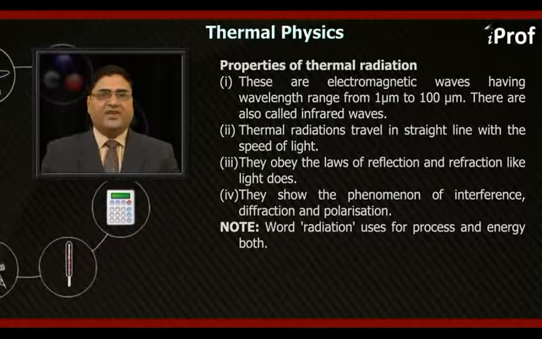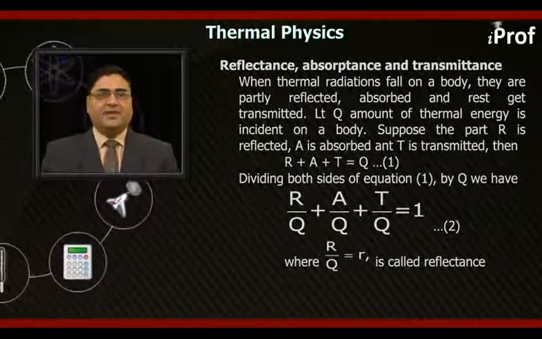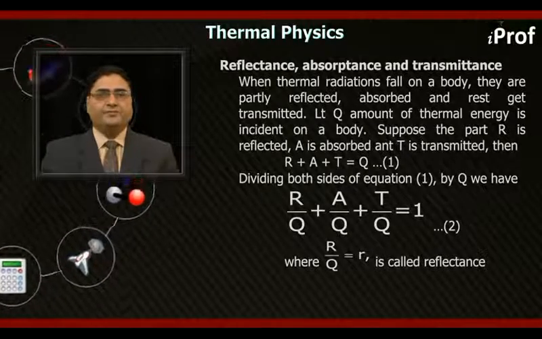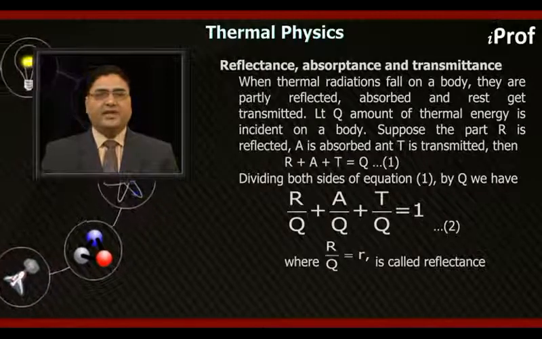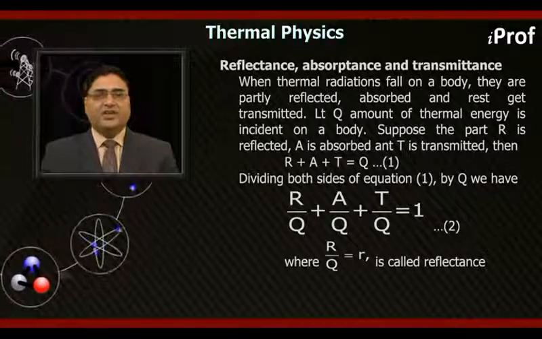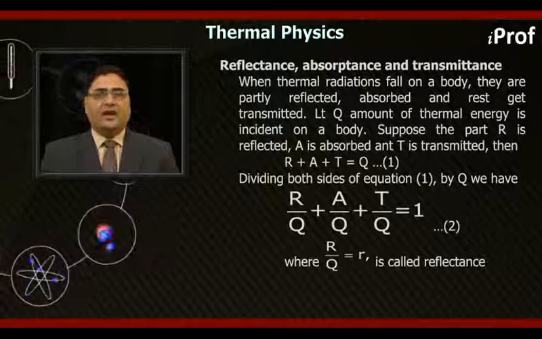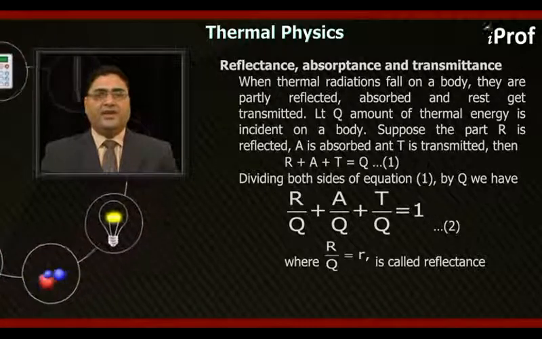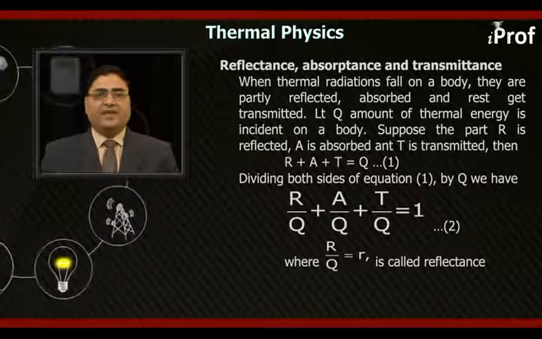Let's see the definitions of reflectance, absorbance and transmittance. When thermal radiations fall on a body, they are partly reflected, absorbed and the rest get transmitted. Let Q amount of thermal energy be incident on a body. Suppose the part R is reflected, A is absorbed and T is transmitted. Then we can write R plus A plus T equal to Q.